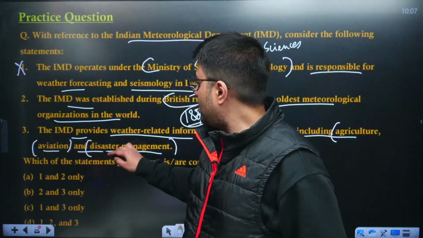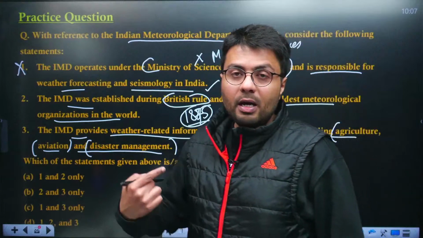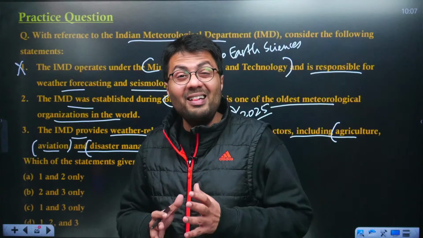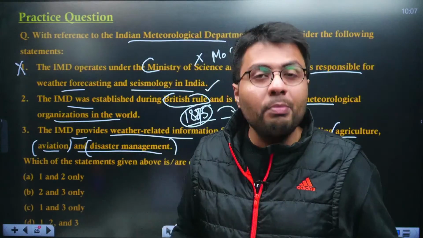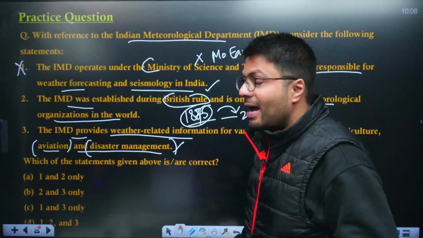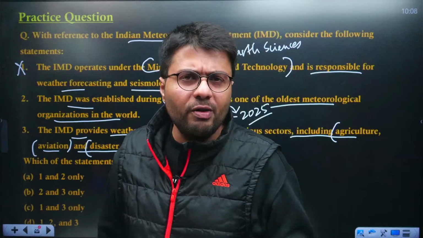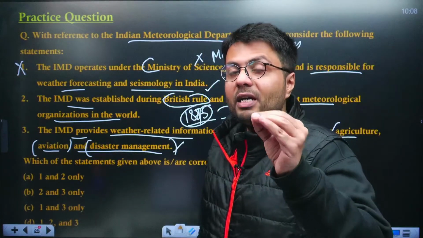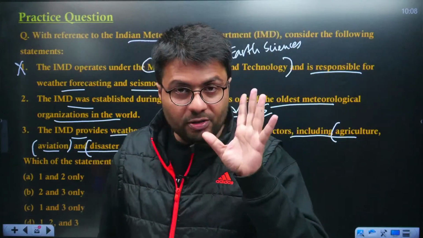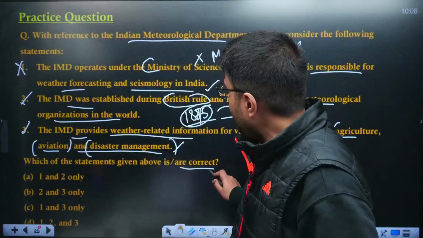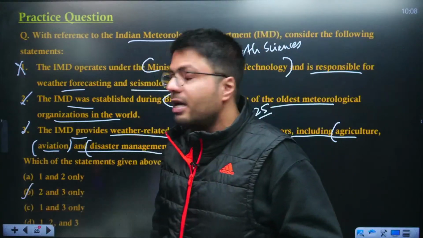And also, disaster management is important from a weather related point of view, because severe weather events like rainfall, floods, etc., have an impact on the vulnerability of Indian communities, and therefore to undertake disaster related work and manage the disasters in a much better way so as to reduce mortality, we need frequent, accurate and timely weather updates. Understood? So that is why the third statement is correct, the second is correct. We have to identify the correct statement. Option B therefore is the right answer.